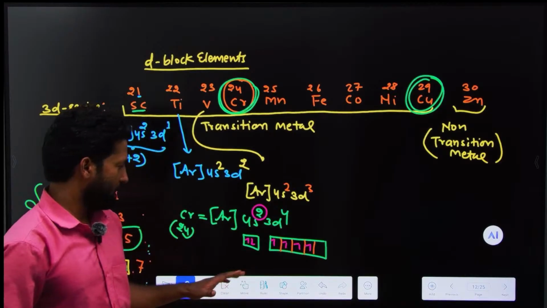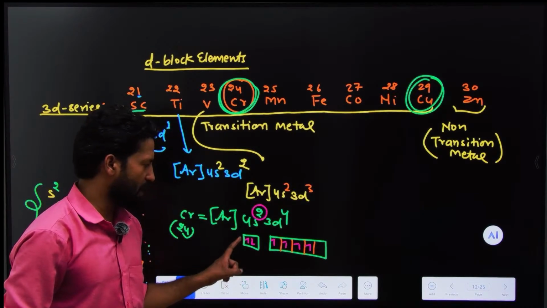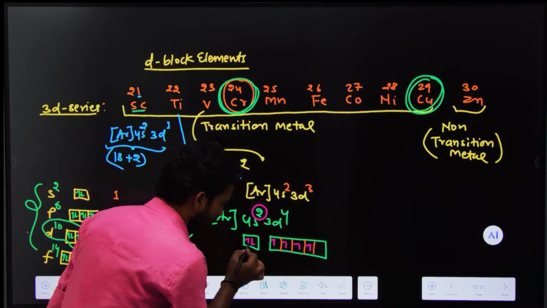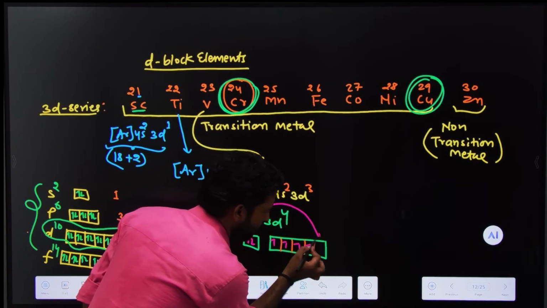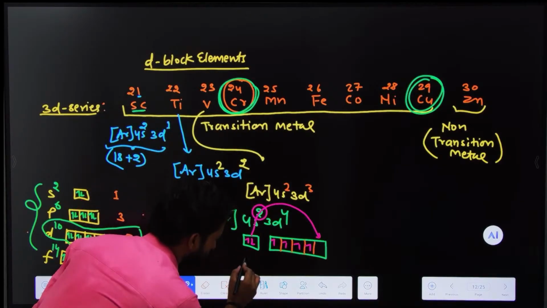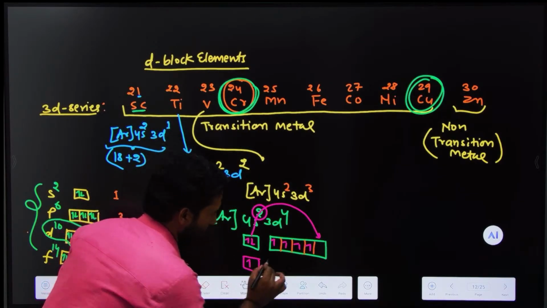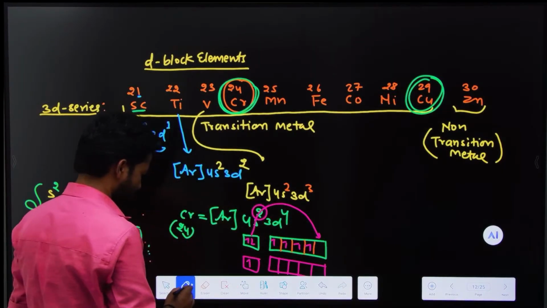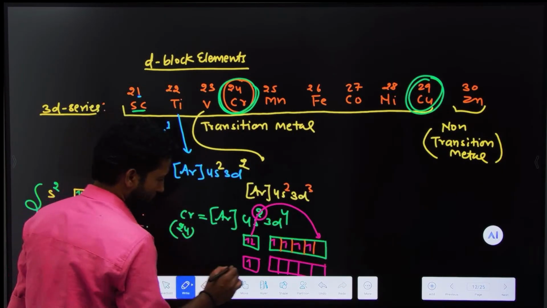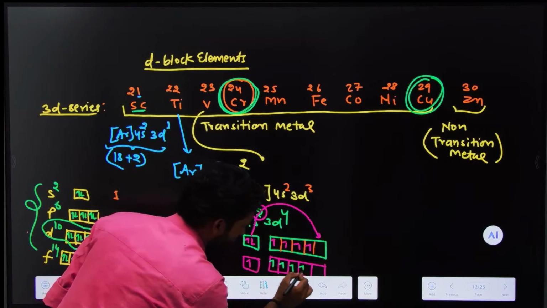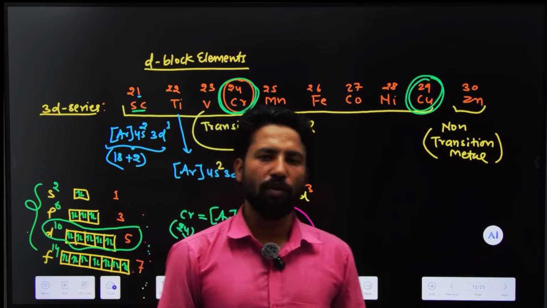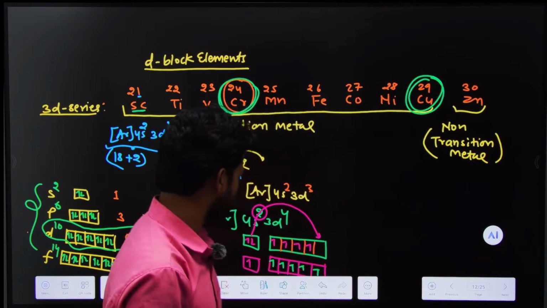Now look here. If that particular electron jumps from here to that particular orbital, what will happen? This electron comes into its excited state and jumps from here to here. Now look here. There is only one electron, and now in the d orbital there are 5 electrons: 1, 2, 3, 4, 5. What does that mean? There is another rule that is known as Hund's rule.